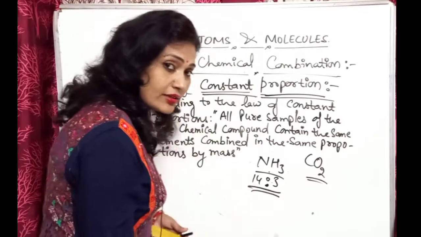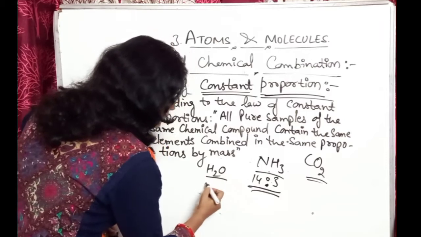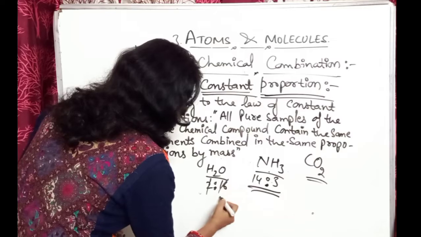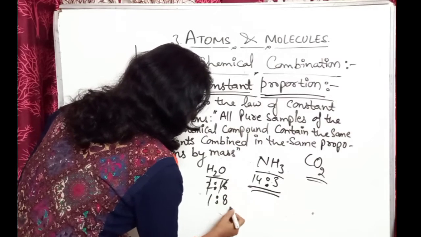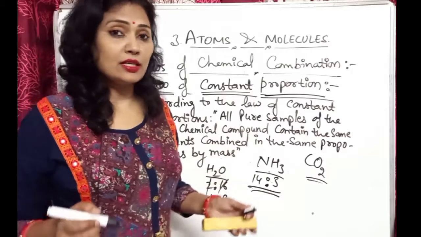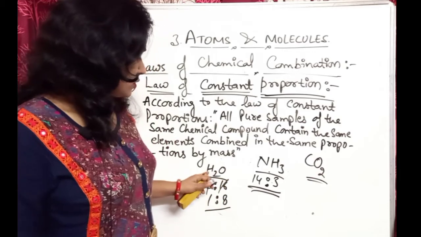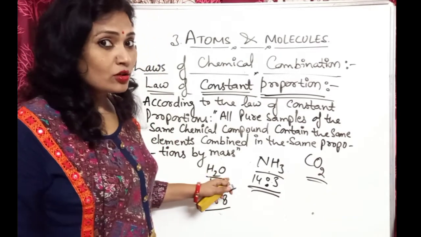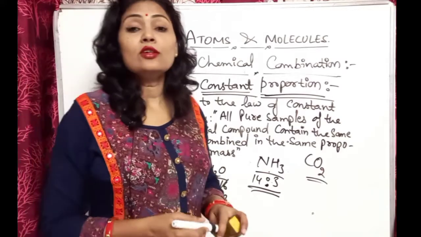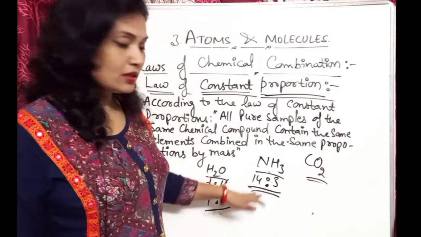If we take another example, for example, water, H2O. Okay, so 2 ratio 16, 2 1 and 2 8, so 1 ratio 8. So that is a fixed ratio. 1 ratio 8 is the ratio for water. The compound contains hydrogen and oxygen. These are the elements which are present in it. So these have the fixed ratio of that compound.